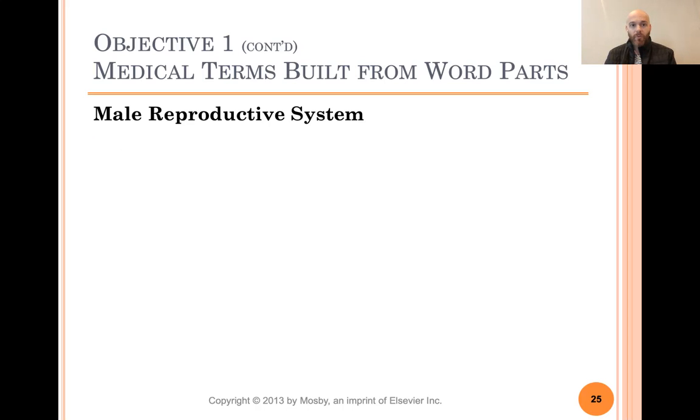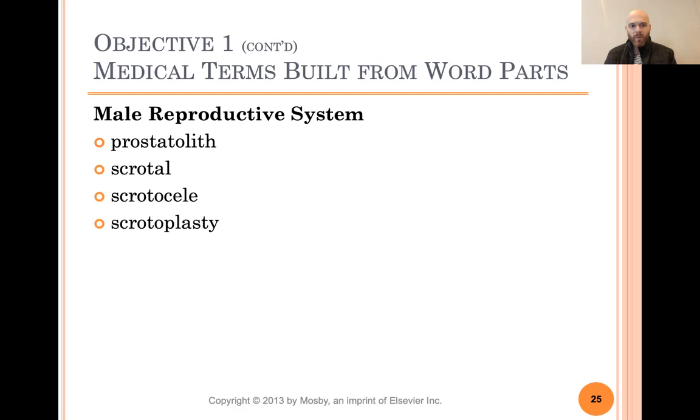Male terms, male reproductive terms. Prostatolith. So we know prostate is prostate gland, but what is lith? If you remember from the last lecture, lith is stones. So this would be actually a stone within the prostate. Scrotal just refers to the scrotum. Scrotocele, so cele is a hernia or protrusion. So this is a hernia or a protrusion of some organ through the scrotum. And that actually is very common in men. Scrotoplasty would be a surgical repair of the scrotum.